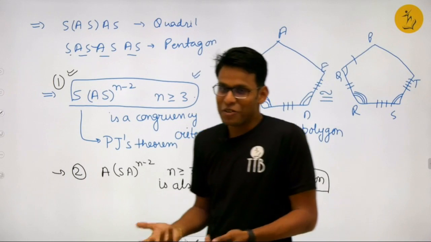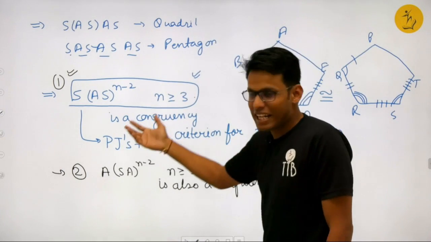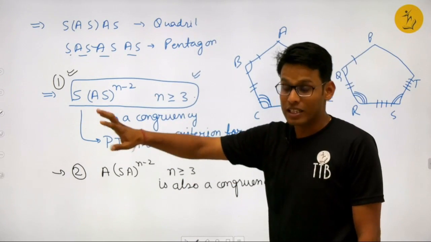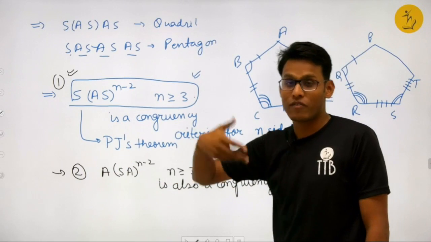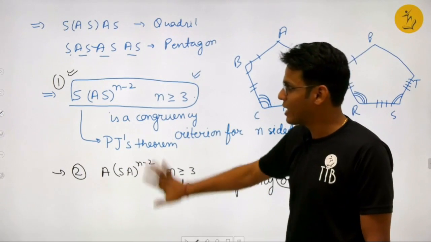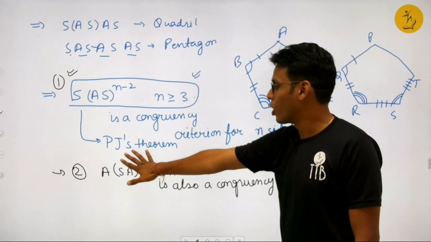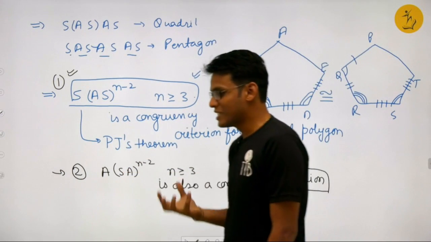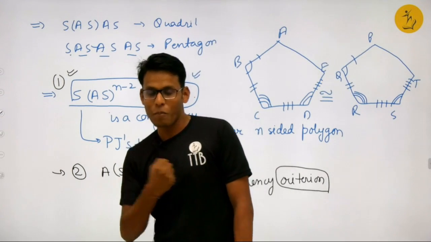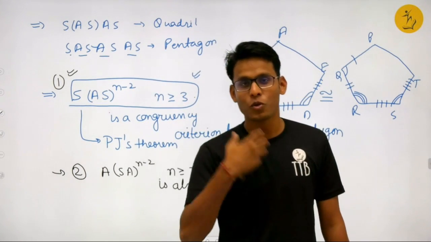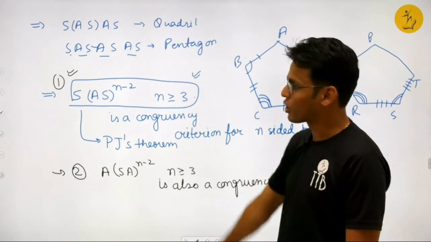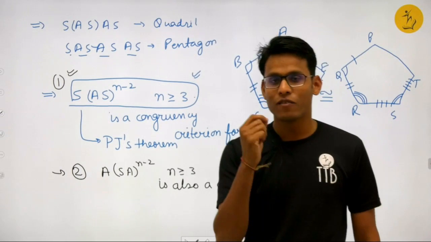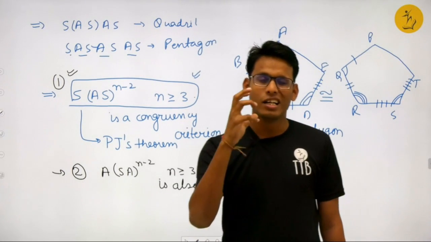You'll have to believe me, I don't have any proof for that. If you find a different proof, then it will be a different methodology. But if you do not find any proof, then I'll be calling it PJ's theorem, and you can also call it PJ's theorem. This is for the love of mathematics from me to all my students, for the non-routine part and ability.